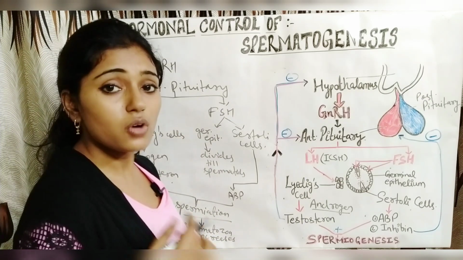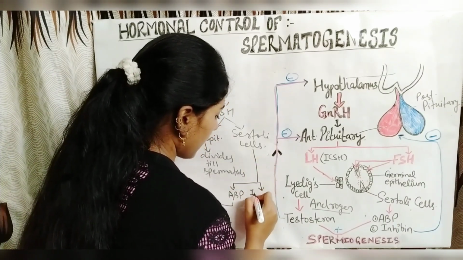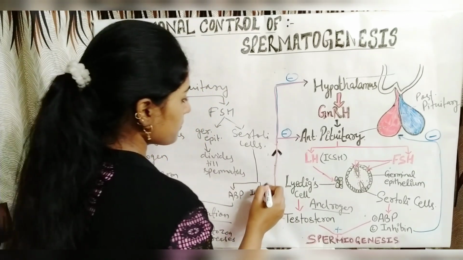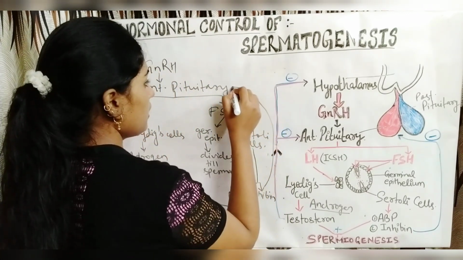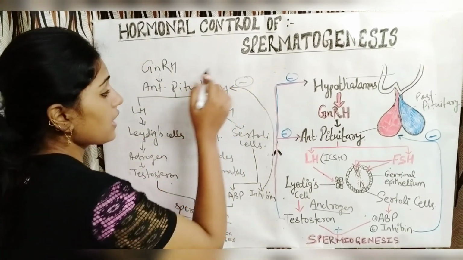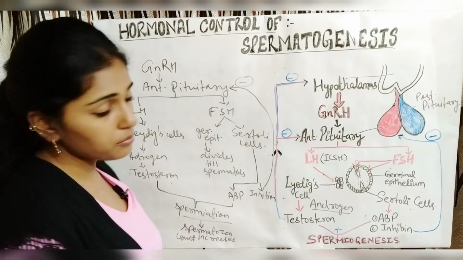When the spermatozoa count increases, the other hormone secreted by Sertoli cells, inhibin, sends a negative signal to the anterior pituitary to stop the secretion of follicle stimulating hormone.